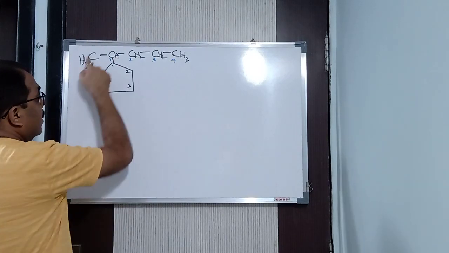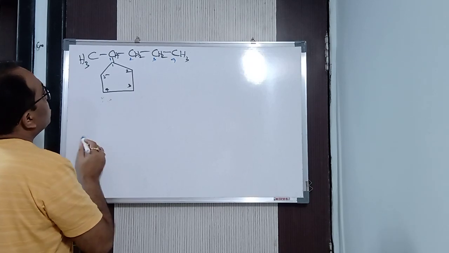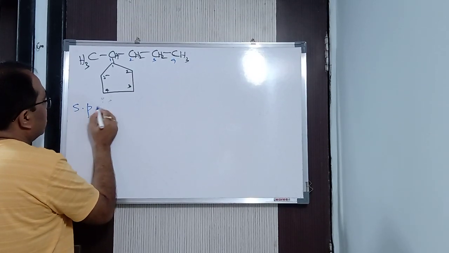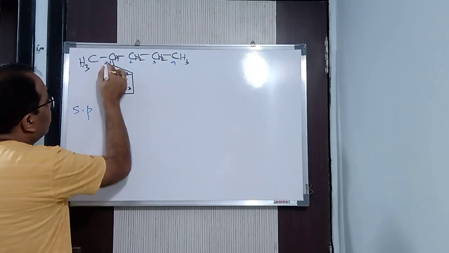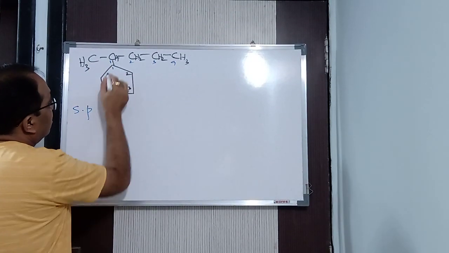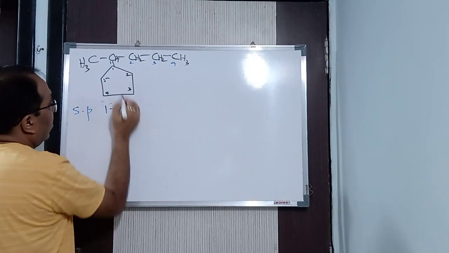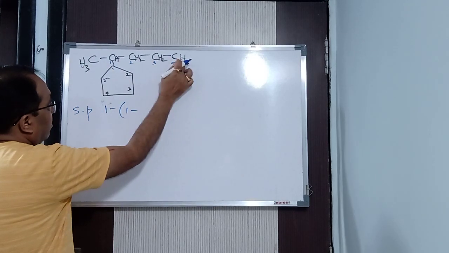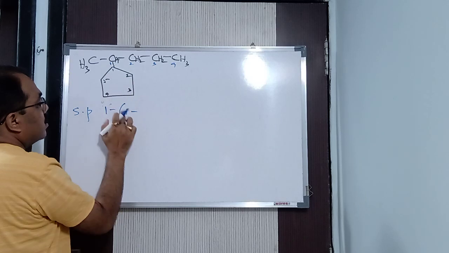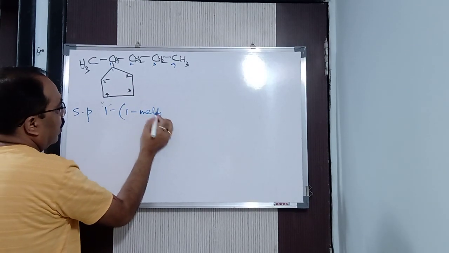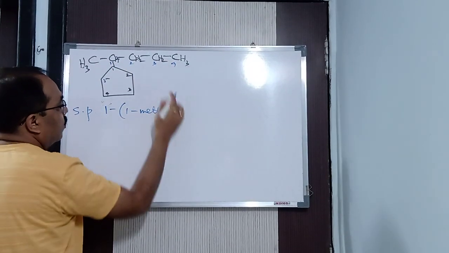So this is a complex chain. You can see in the first position methyl is there. This is the root word, the ring is the root word. So what we'll do, the secondary prefixes, that is 1 in the first position. In the ring the first position, what is that? 1 methyl. See now, this chain, very clearly, I am taking this one as 1 here and this is 1, it is here 1 methyl. See, first position, what is that? Methyl. Then how many carbon atoms here? Butyl.